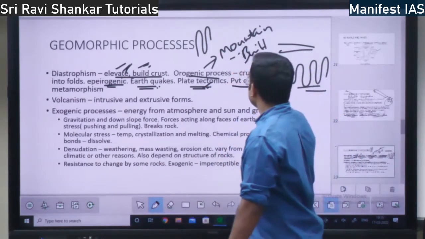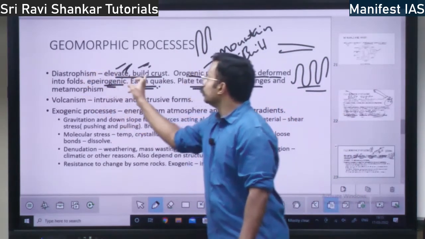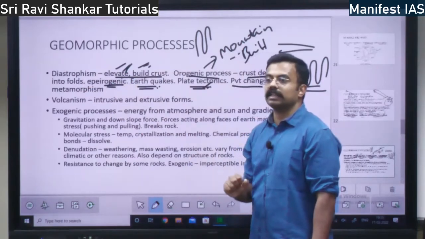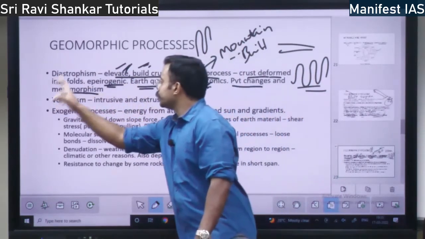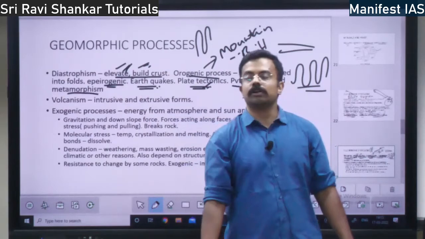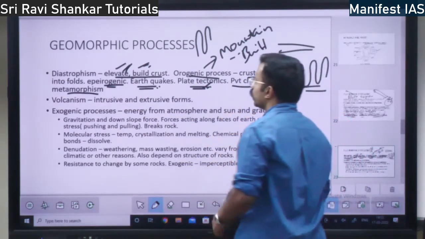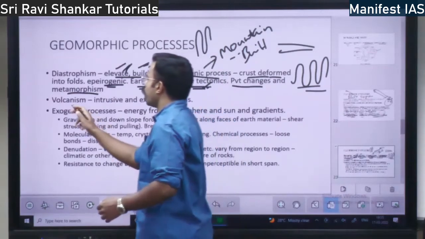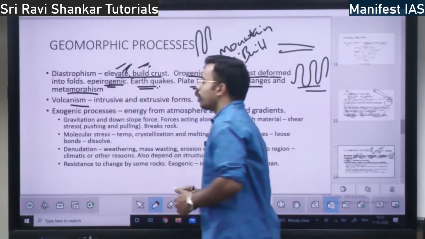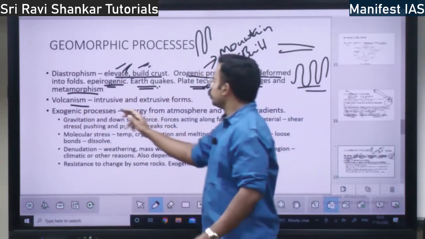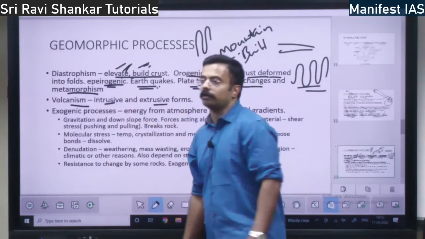Then pressure, volume and temperature changes, that will also lead to changes in the crust, and also metamorphism. Metamorphism will also lead to change in the earth's crust. So these are all diastrophism. Then you have volcanism. Volcanism leads to both intrusive and extrusive forms.